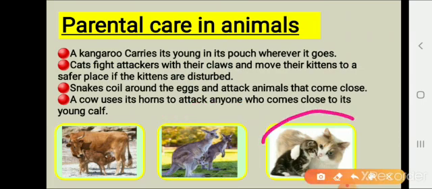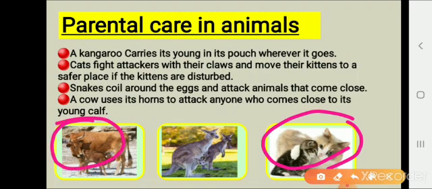Cats fight attackers with their claws and move their kittens to a safe place if the kittens are disturbed. Snakes coil around the eggs and attack animals that come close. A cow uses its horns to attack anyone who comes close to its young calf.